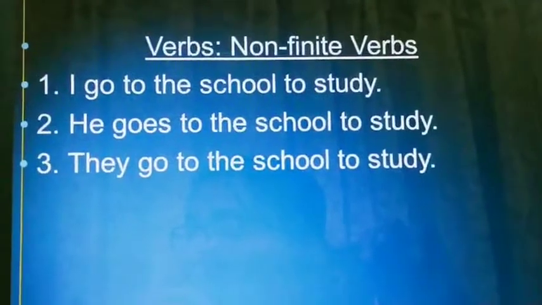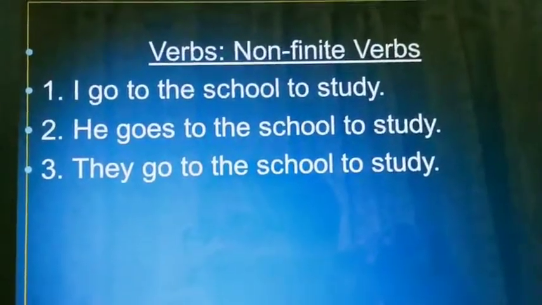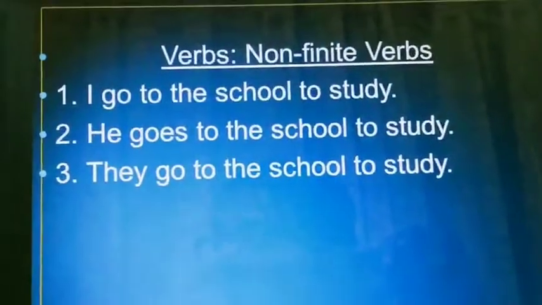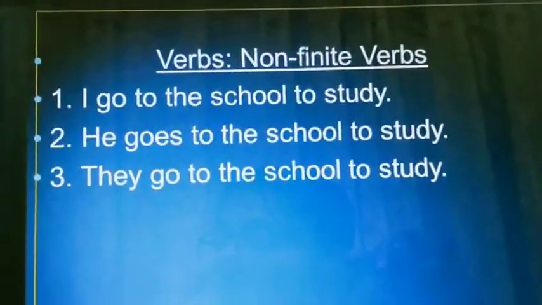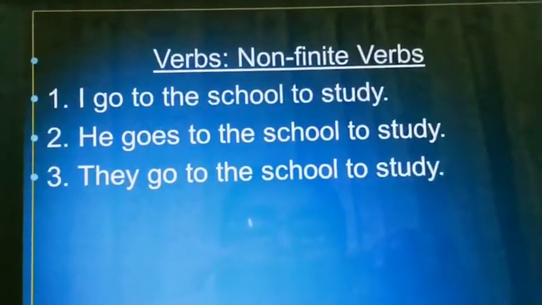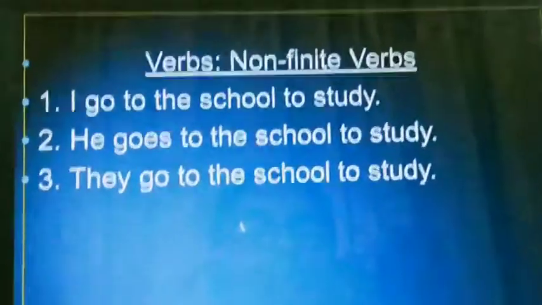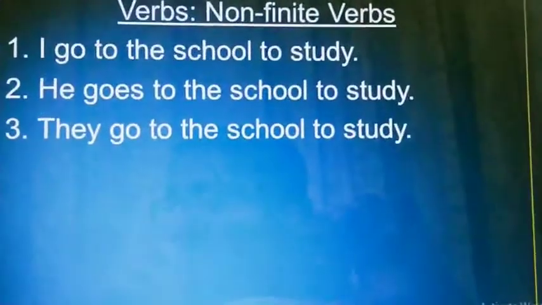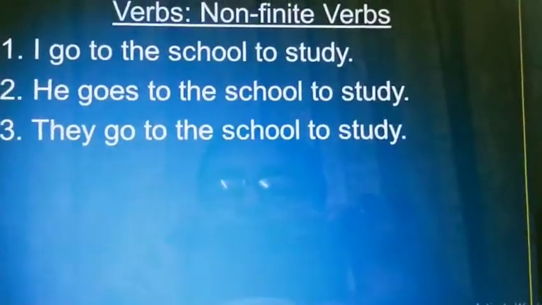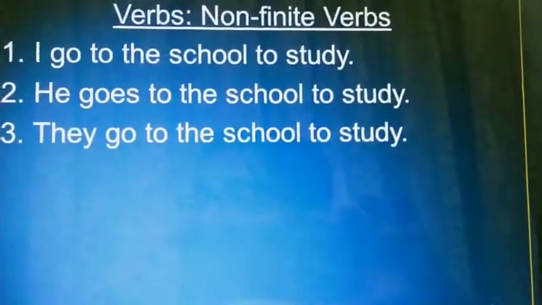So we can say that in these sentences the verb is limited by the number of subjects, and a verb that is limited by person and number of subject is called a finite verb. But the sentences given above have another verb also, to study.